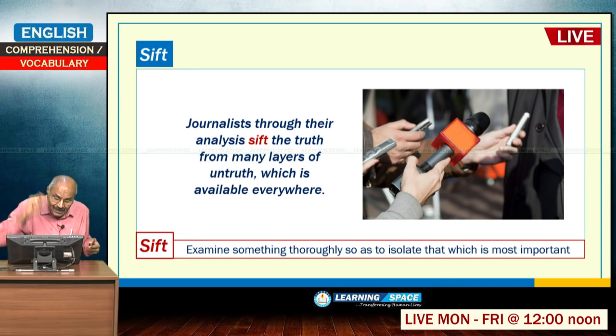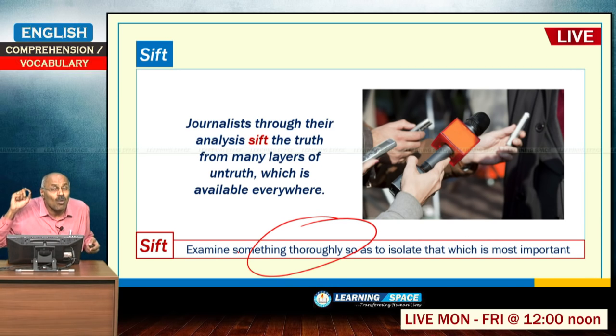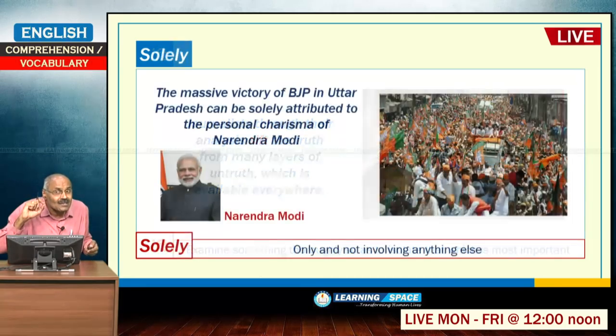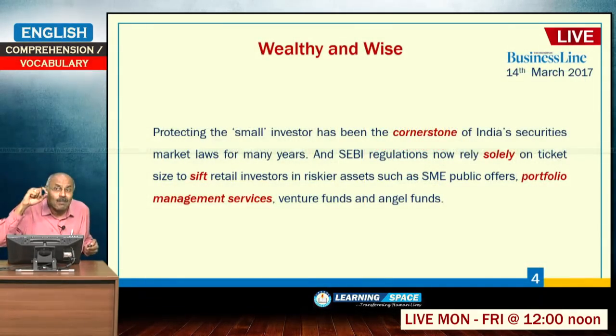For example, journalists through their analysis sift the truth from many layers of untruth which is available everywhere. So, now what is the policy of SEBI? SEBI regulations now solely rely on ticket size to sift retail investors, to protect retail investors or to separate retail investors.